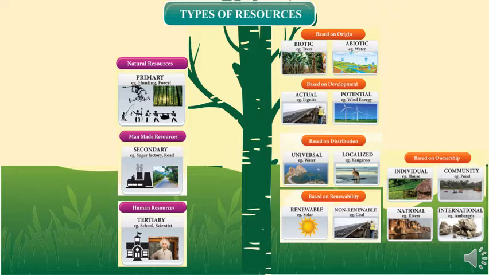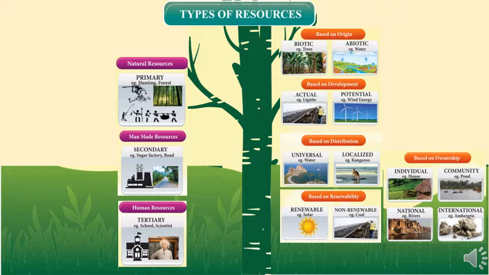Now moving on to based on origin, what kind of resources are there? Biotic and abiotic. Example for biotic is trees and example for abiotic is water. Now based on development we have actual and potential. Actual example is lignite and potential is wind energy. Based on distribution we have universal. Example is water. Localized example is kangaroo.